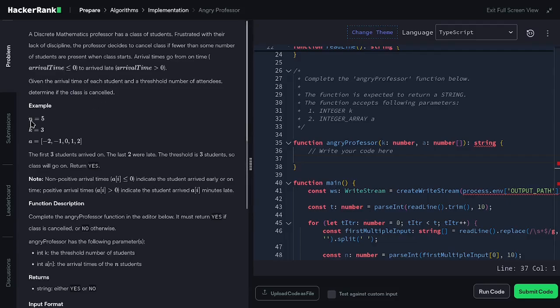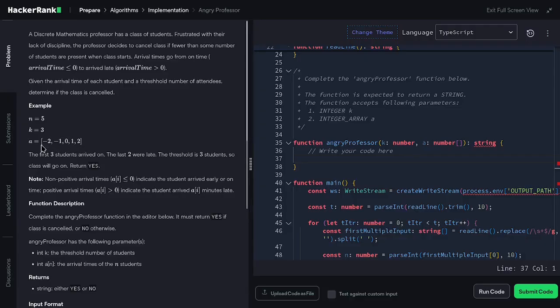For this example, we have n, the number of students, which is 5 students, and k, which is the expected threshold of whether the class will start or the professor gets angry and does not attend the class at all. The k is at least 3 students attending the class without being late. The A right here is the array for the 5 students, in the form of 5 elements: -2, -1, 0, 1, and 2.